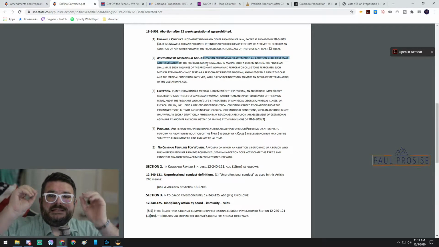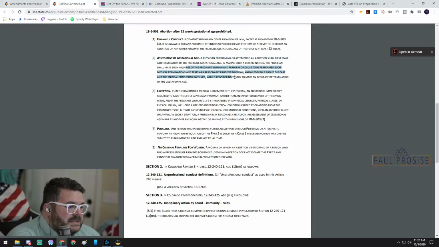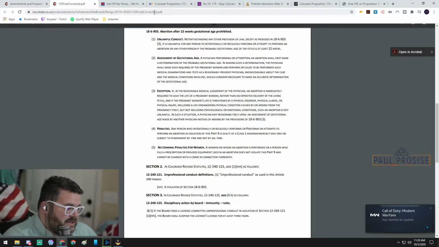It's not a truly exact science, but it's a really good, very well educated guess. They use ultrasounds and knowledge of the last menstruation and all of that. It's pretty scientific. Knowledge about the case and the medical conditions involved that the physician would consider necessary to make an accurate determination of the gestational age. So it's just defining. That's what section 2 is.